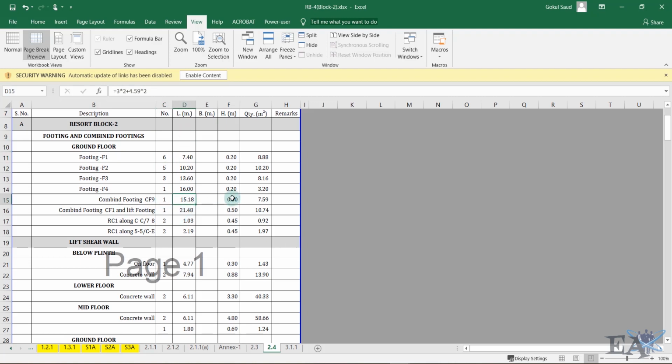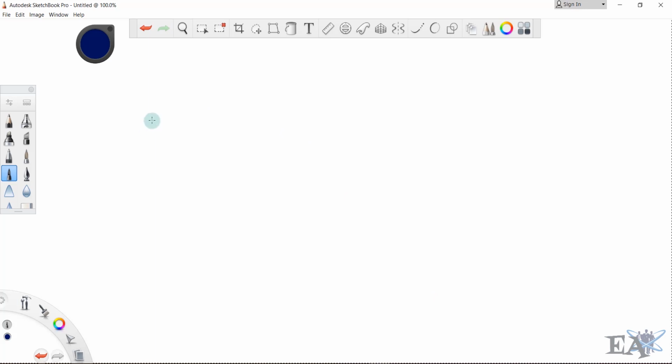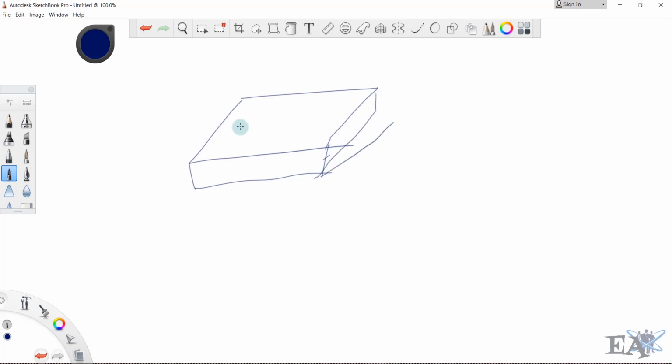Length is 15.18 and height is 0.50. We don't need the breadth for the form work, so I'll show you why. Suppose this is your combined footing, and this is your one column here, another column here.